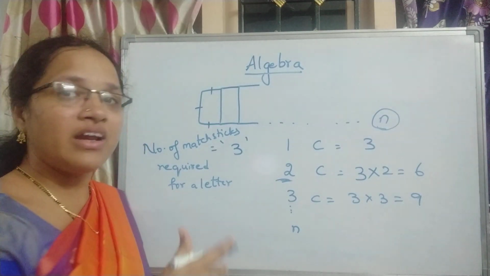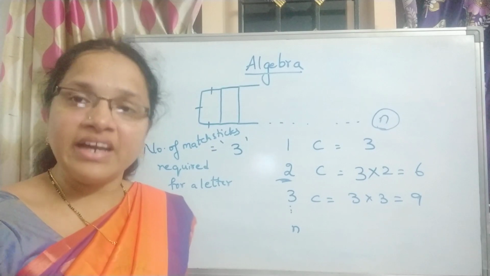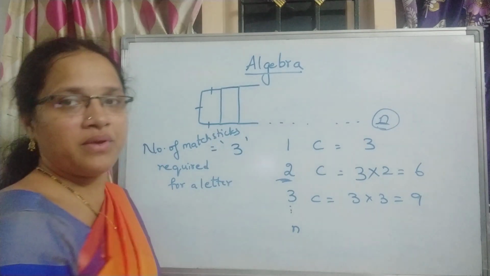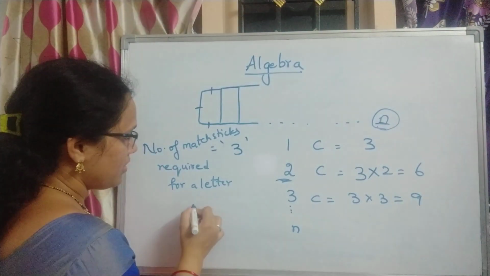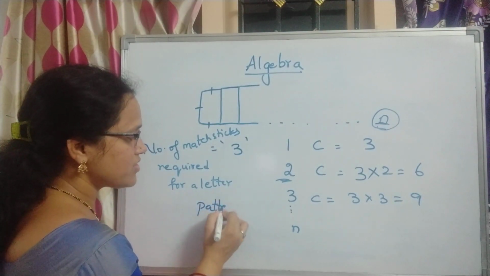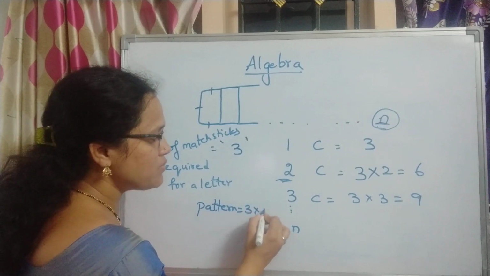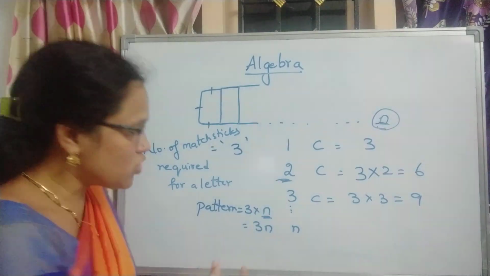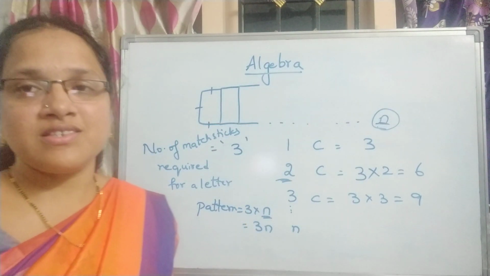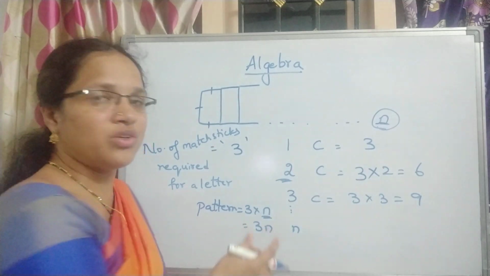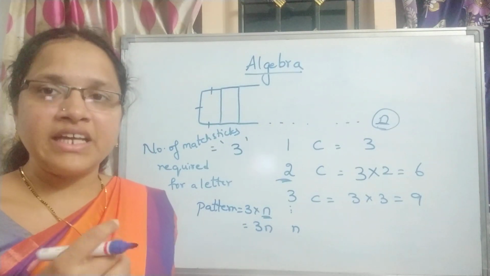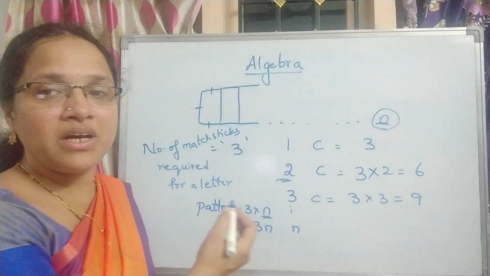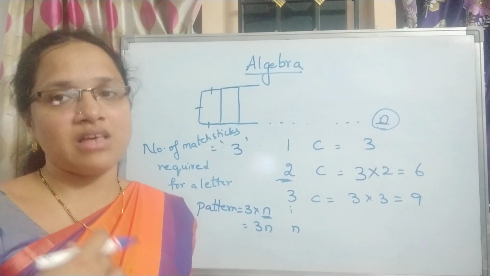But here we are creating a formula. We are creating a pattern, how it is formed. I don't know how many C's are formed here. So the pattern which is formed for C is 3 times n, which is 3n. This n you don't know. So now this becomes the formula to make up C. Now you can substitute. Suppose I need 10 C's. If I substitute, 3 into 10 becomes 30. That means 30 matchsticks I require.